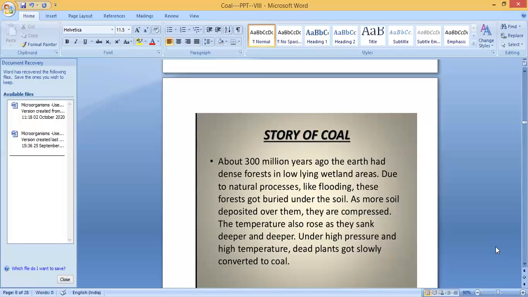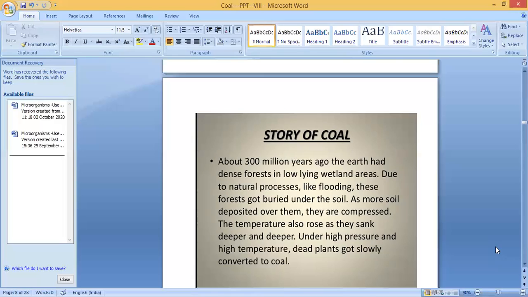Then what is the story of coal? About 300 million years ago, the earth had dense forests in low-lying wetland areas. Due to natural processes like flooding, these forests got buried under the soil. As more soil deposited over them, they were compressed. The temperature also rose as they sank deeper and deeper. Under high pressure and high temperature, dead plants were slowly converted to coal.